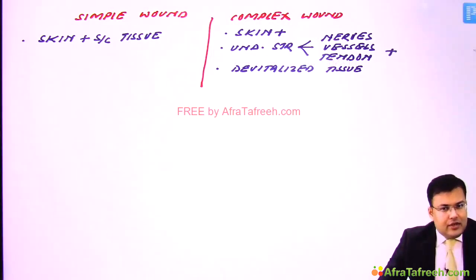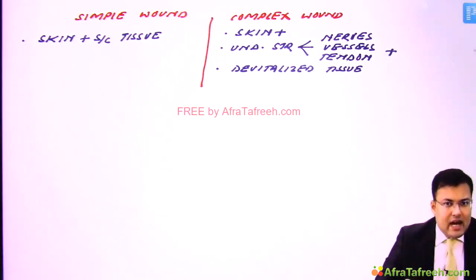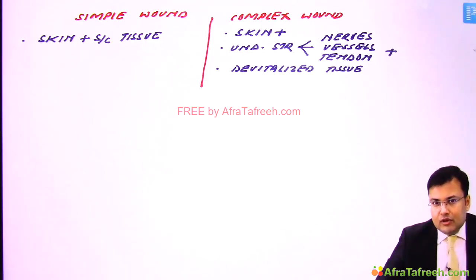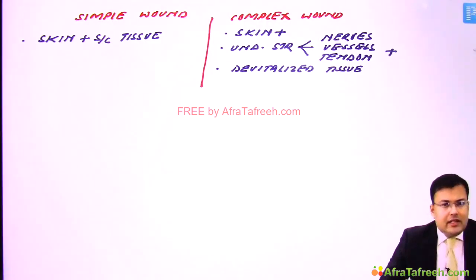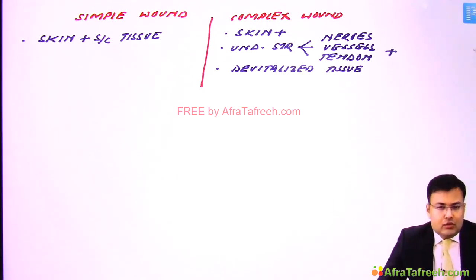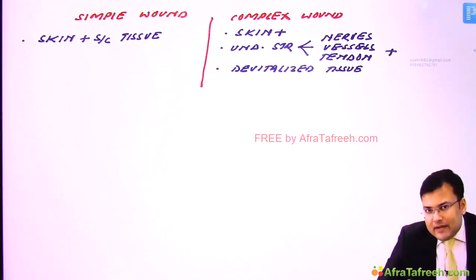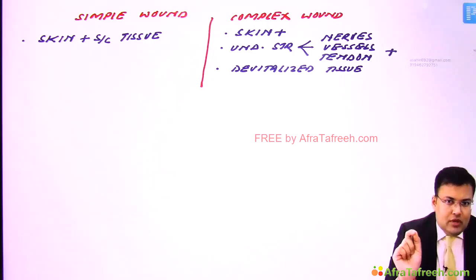From the last 3-4 years, one question which is frequently asked related to the wound is the surgical classification of the wound. What is the surgical classification of the wound? So first have a look. There are 4 classes of wound according to the surgical classification: type 1, type 2, type 3, type 4. What is type 1? Type 1 is clean wound. What is the meaning of clean? It means the wound is not infected, so there is no infection and no inflammation.